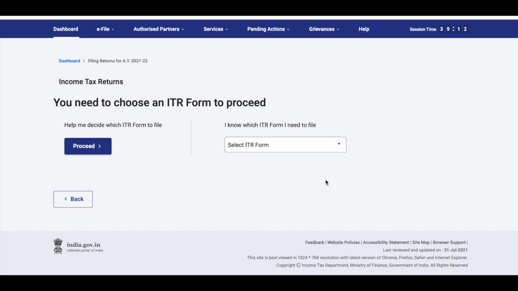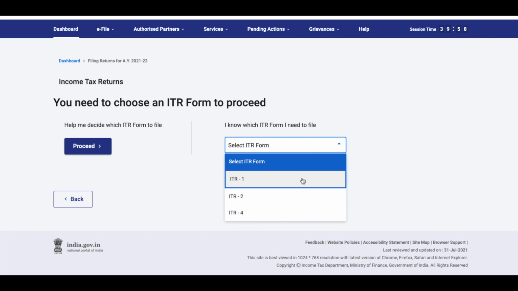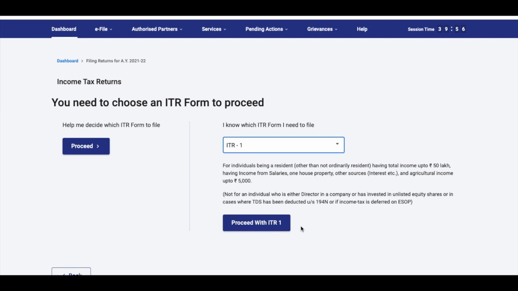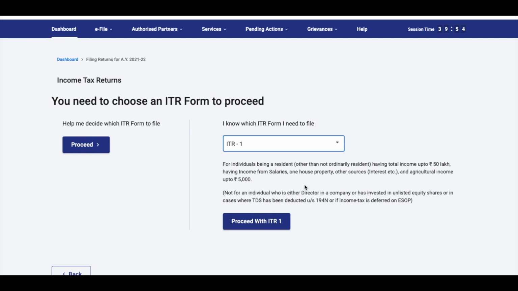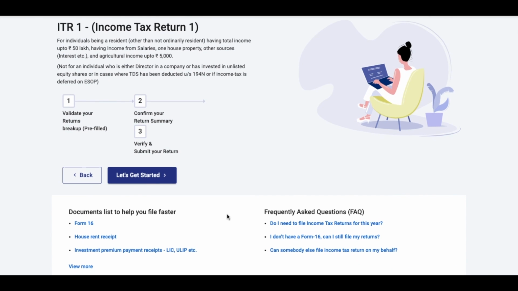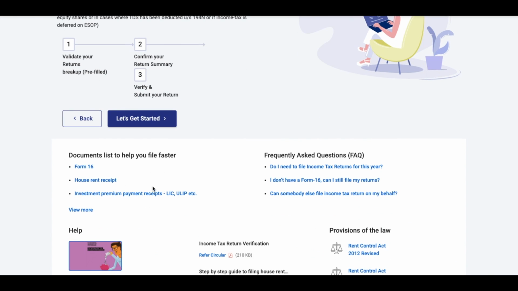Now, which ITR form? In this case, we're going to be filing ITR 1. It tells you who ITR 1 is applicable to, like we discussed in our intro. So you can read this once and see if it's applicable to you again and then proceed with ITR 1. Now, they've very nicely given here the documents that you're going to need to file your ITR 1 quickly, or it will help you file it faster.